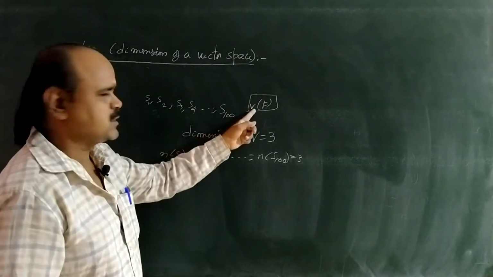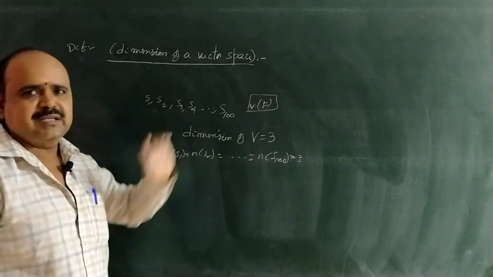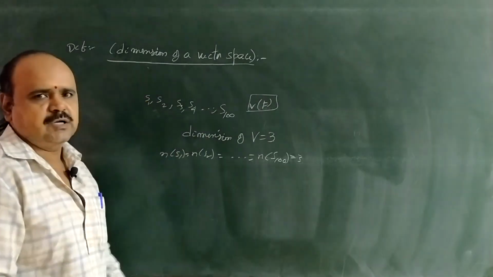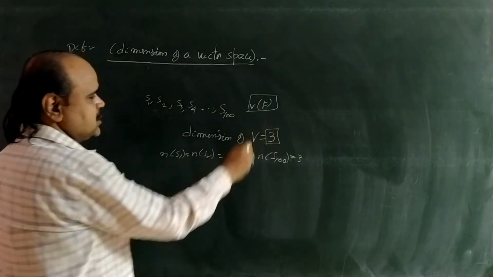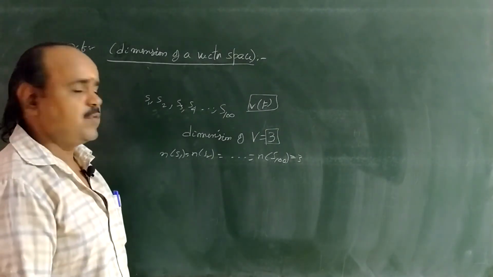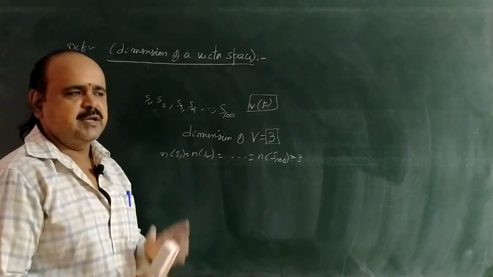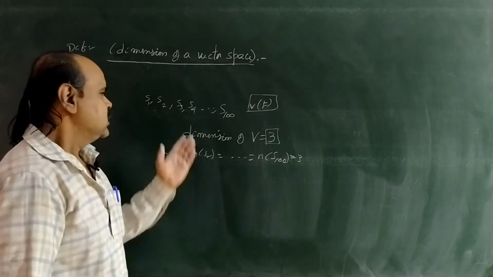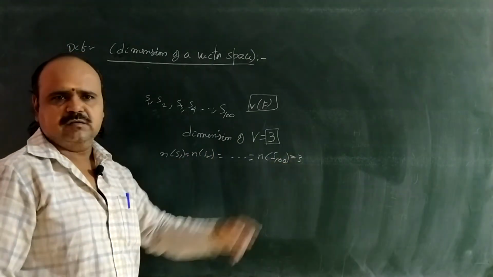So suppose this vector space capital V has 100 bases from S1 to S100. If we call the dimension of capital V as 3, what is the dimension of the vector space? It is the number of vectors in a basis. Basis లోనే number of vectors dimension అవుతుంది. So dimension of V equals 3 means all the bases have the number of vectors 3.